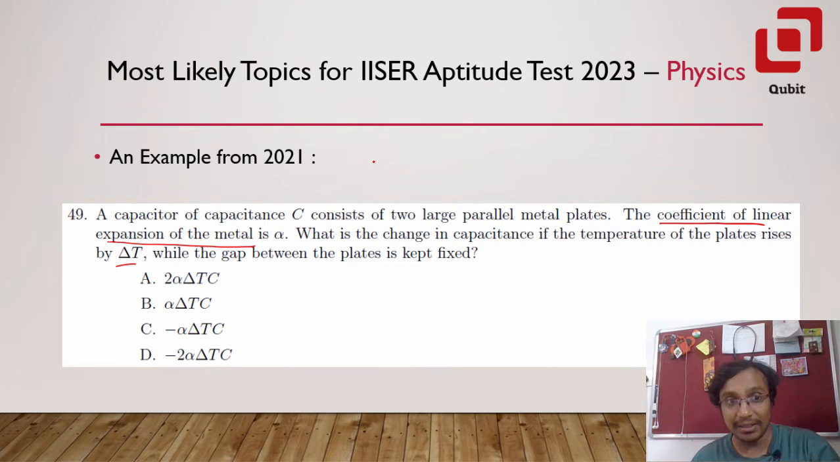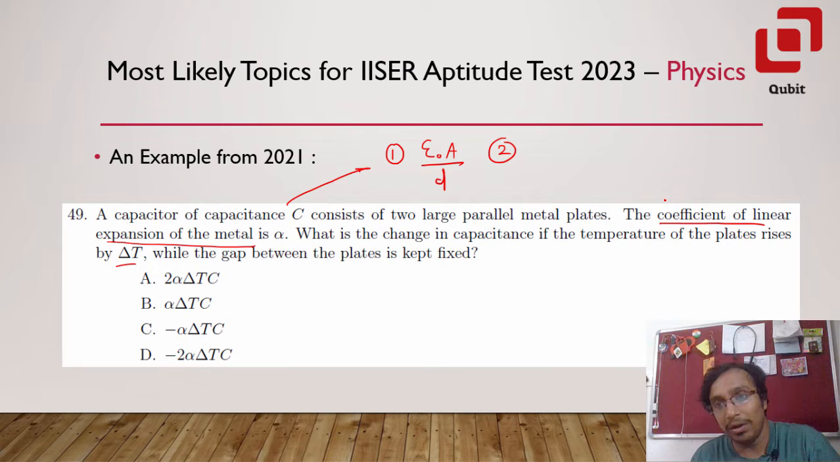Again, you see here there are 2 topics. Number one, you of course are required to know the formula for the capacitance of the parallel plate capacitor, epsilon naught A by t. So that is electrostatics, our 12th physics chapter 2, electric potential and capacitance. But then you are also required to know what coefficient of linear expansion means, which is a topic from thermal properties of matter, 11th physics chapter, right?